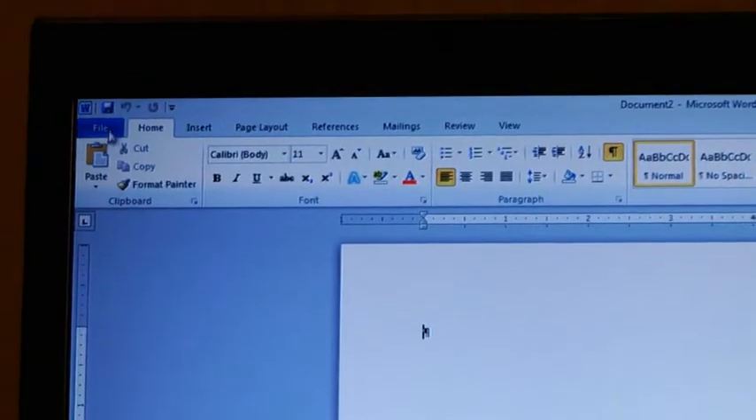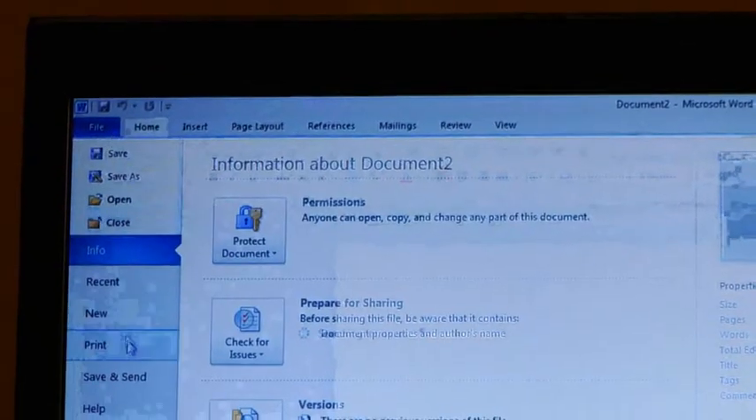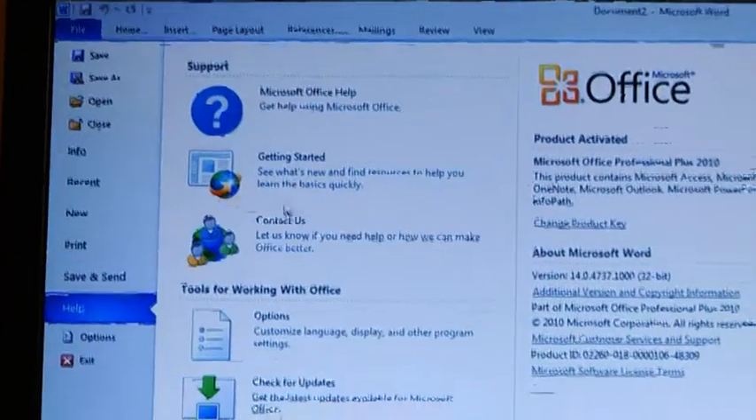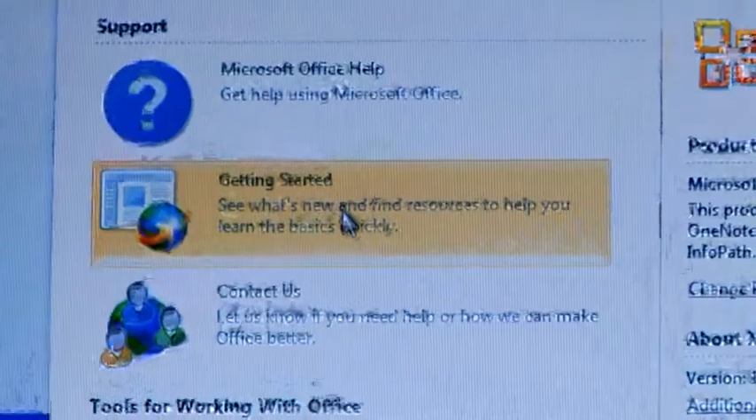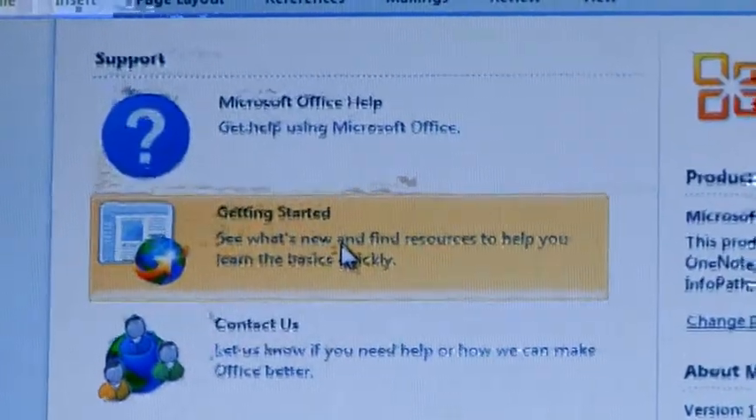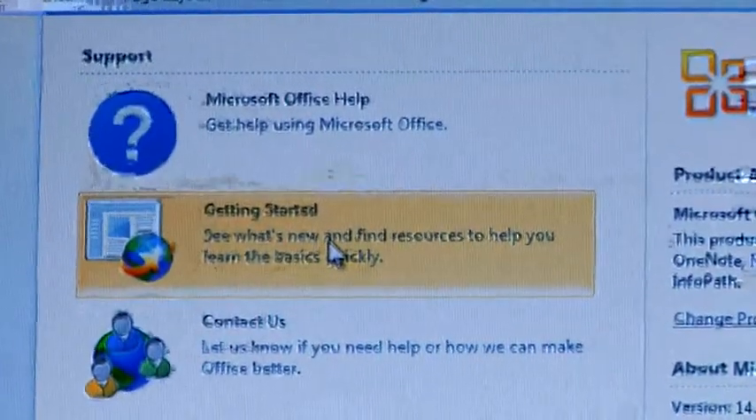So if these look like something that you would like to use as you're getting used to using the ribbon, I have a tip for you. There's a really easy way to get to them. All you need to do is click the File tab, click Help, and click this button here, Getting Started, and you'll be directed to these resources on the Office.com website as long as you're connected to the internet.